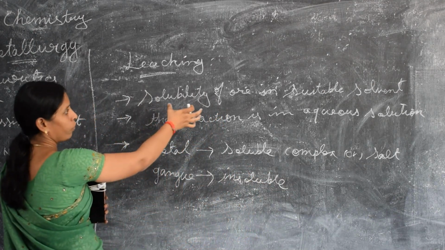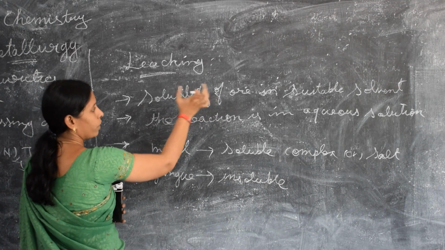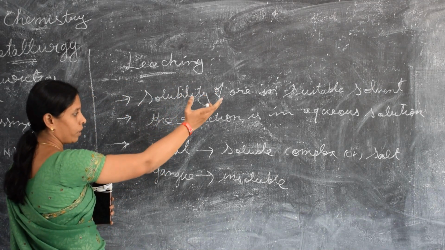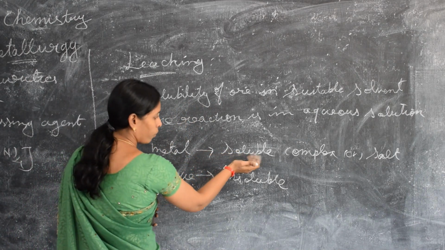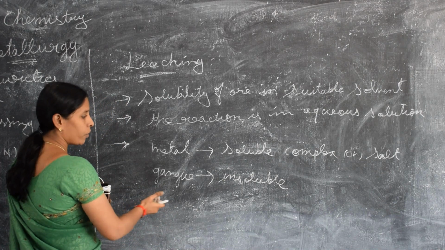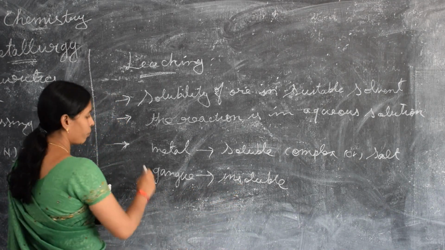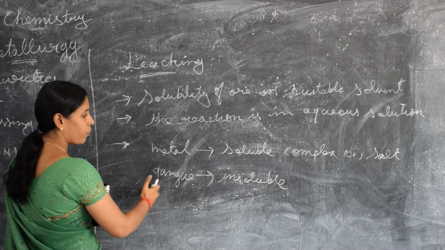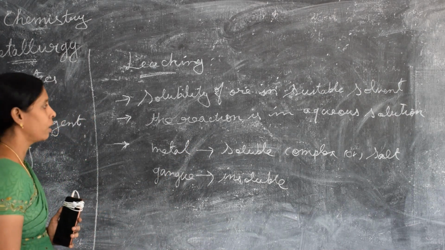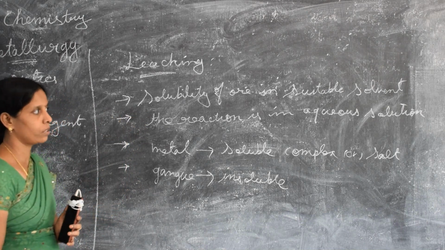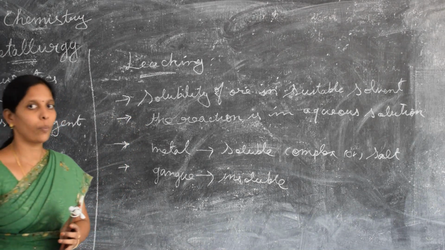So when the ore is dissolved in a suitable solvent, the metal of interest forms a soluble compound, a soluble complex or a salt, and the gangue particles remain insoluble. Right? So the metals are soluble as a complex or salt, and the gangue particles are insoluble. This is the basic method of the leaching process.